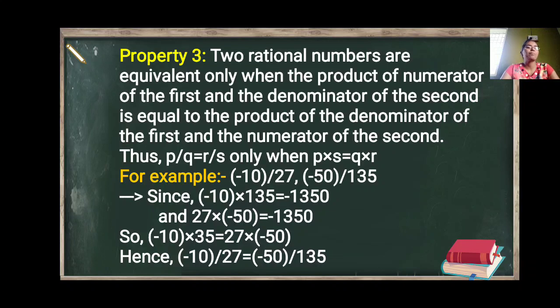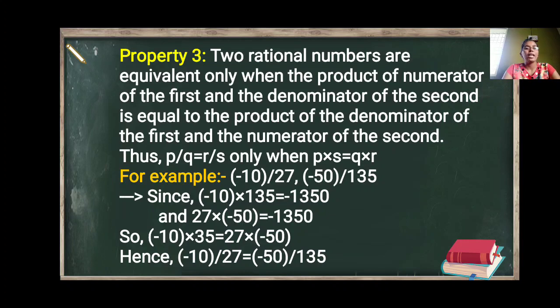We will take one example: minus 10 upon 27 is our first rational number, and the second is minus 50 upon 135. We want to check whether these two rational numbers are equivalent or not. For this we will take the product of the numerator of the first, that is minus 10, and the denominator of the second, that is 135. So minus 10 multiplied by 135 gives us minus 1350.